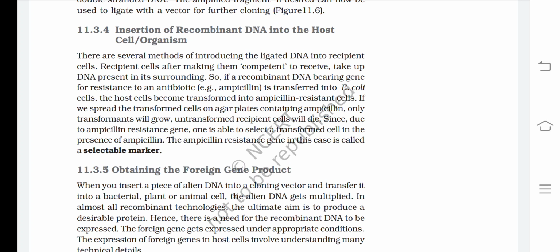If we spread the transformed cells on agar plates containing ampicillin, only transformants will grow. Untransformed recipient cells will die. Since, due to the ampicillin resistance gene, one is able to select a transformed cell in the presence of ampicillin, the ampicillin gene in this case is called a selectable marker.